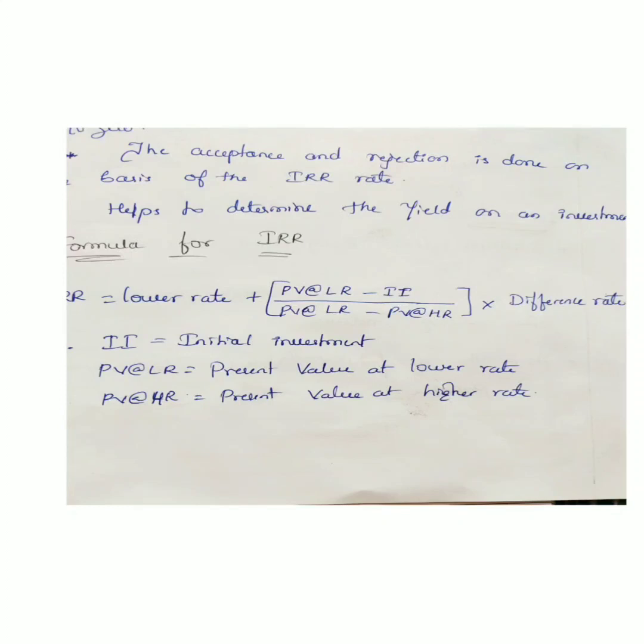The internal rate of return formula is: lower rate plus present value at lower rate minus initial investment, divided by present value at lower rate minus present value at higher rate, into difference rate. We have to take the difference of the rates of interest.